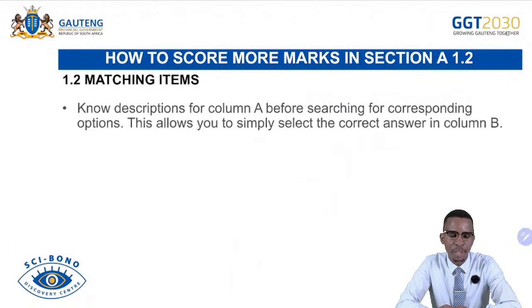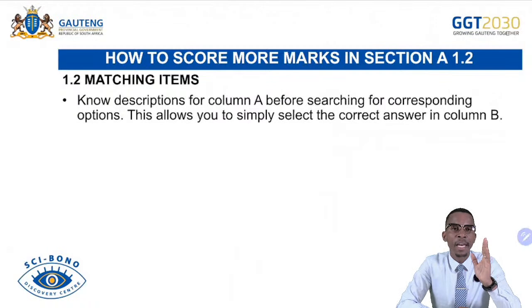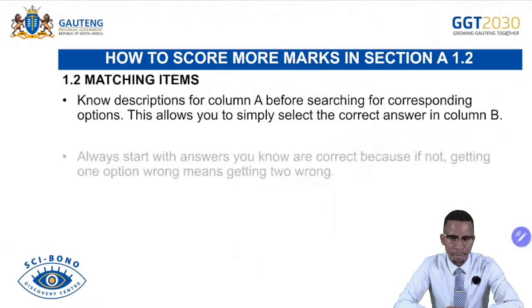Now we are giving options in column A and column B. You must know descriptions in column A before you search for a corresponding answer in column B. It is very important that if you are given a column A option, you are able to describe or define it. You have the content as part of the background of that content, I mean, what you call a concept given to you. And then you can simply look for it in the given options in column B. But if you don't know, you will end up guessing answers. And remember, once you get one answer wrong here, it's highly possible that you get the second answer wrong.